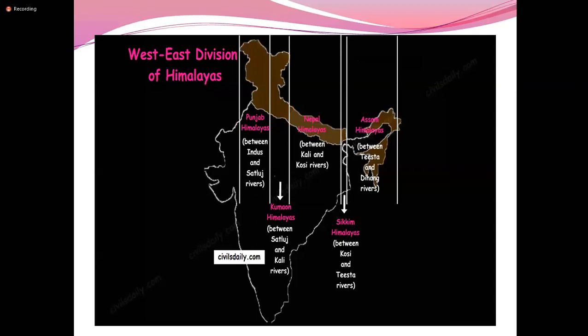You can also see this here. See, this is called the Punjab Himalayas. The mountains between these ranges are called the Punjab Himalayas, and here it is called the Kumaon Himalayas, and here it is called the Nepal Himalayas, and here it is the Assam Himalayas, and here it is the Sikkim Himalayas.